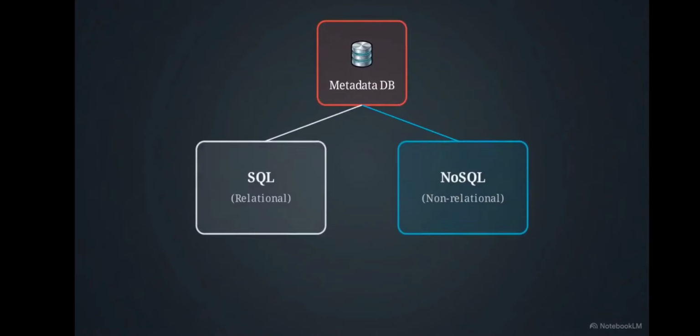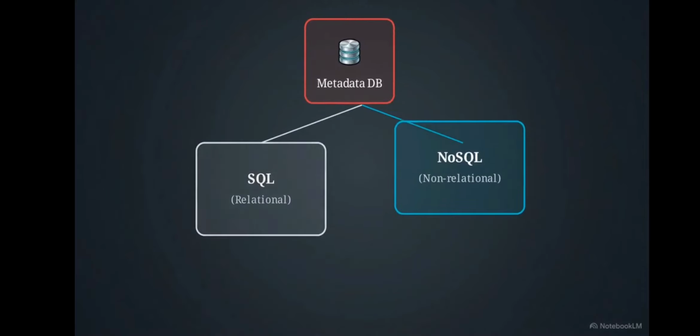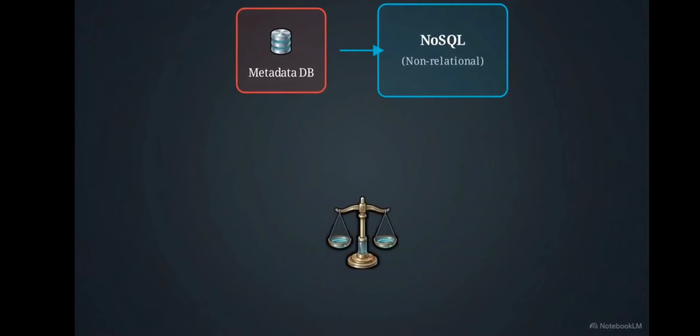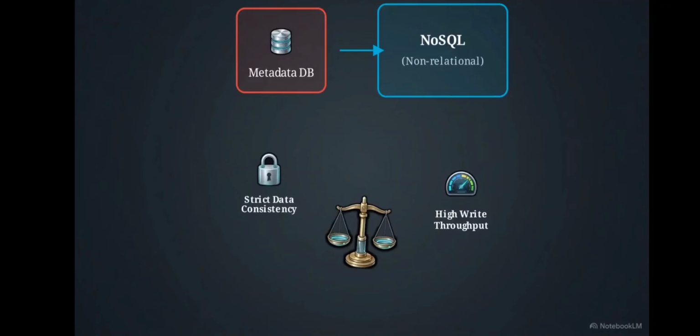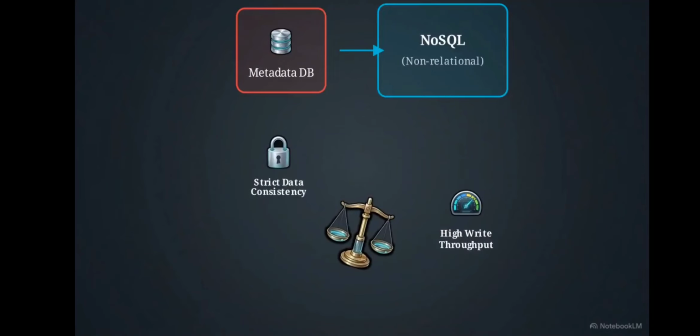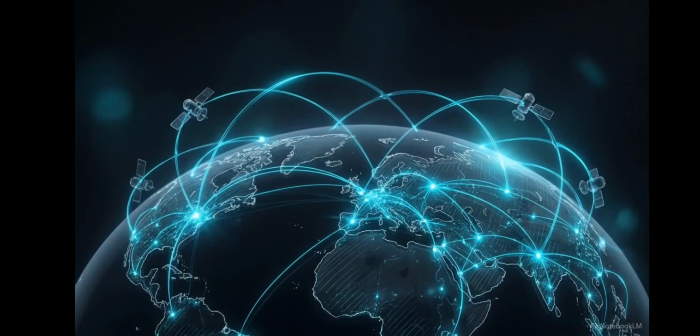Success here relies on providing mathematical justification for every architectural compromise. For example, choosing a NoSQL database for high write throughput means you must explicitly defend the compromise regarding strict data consistency. System design is about mathematically defending the least bad trade-offs at planetary scale.